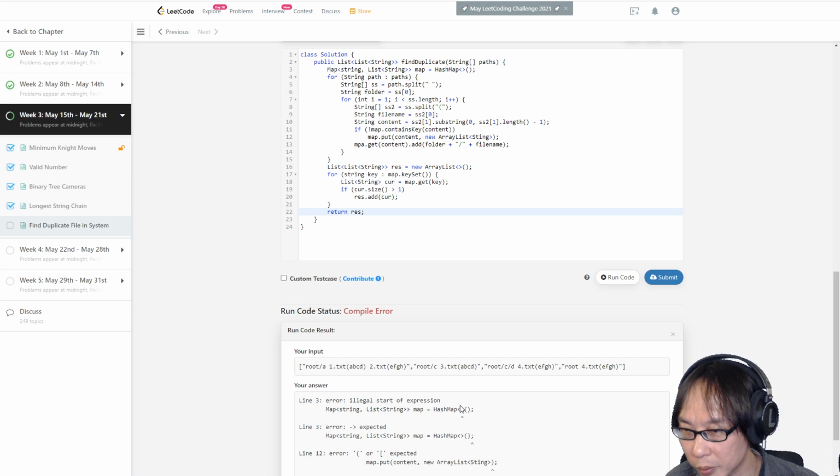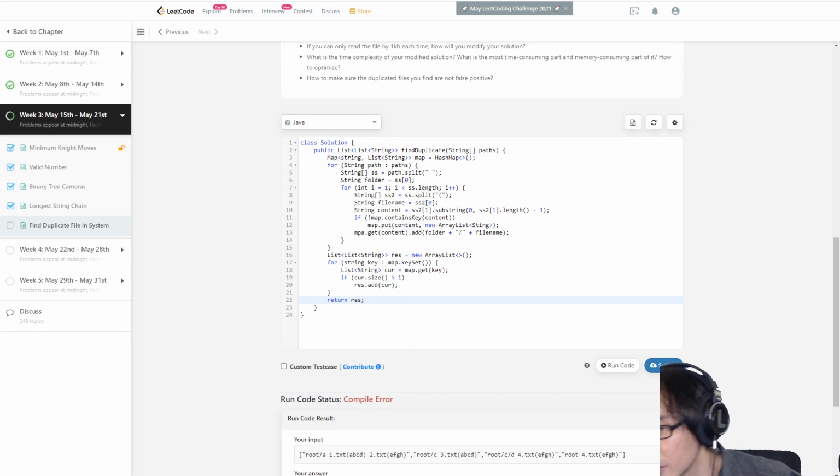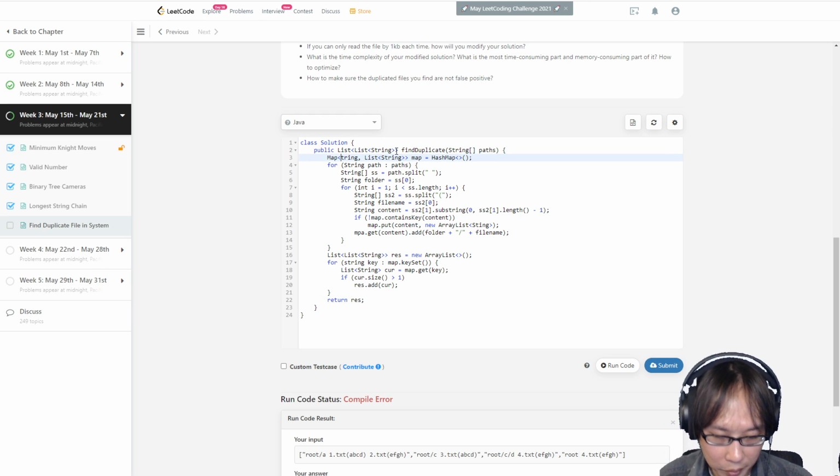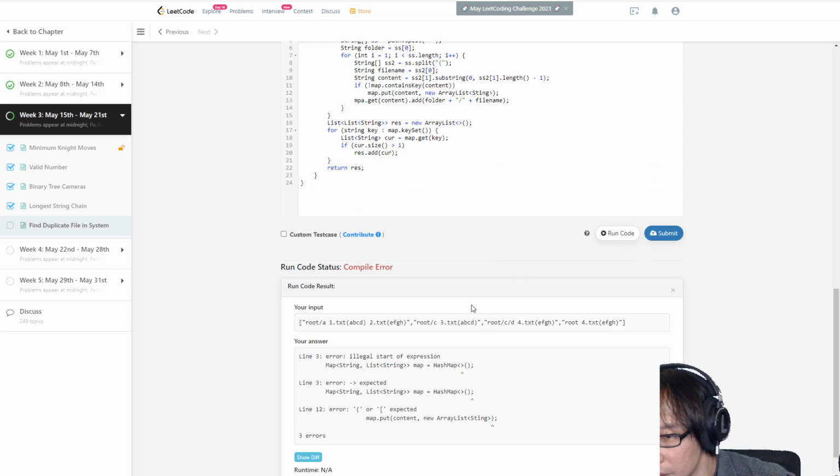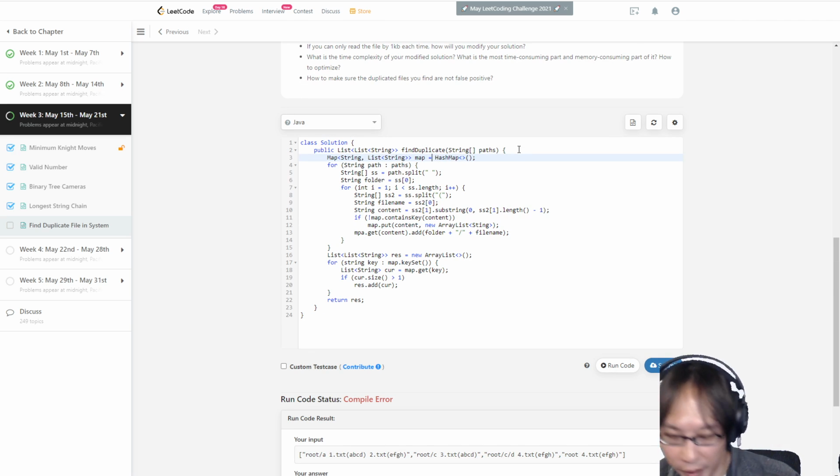I'm guessing this is illegal start of expression, line 3. Map string map. Huh? Typo. Oh, why do I always have a typo or missing something?